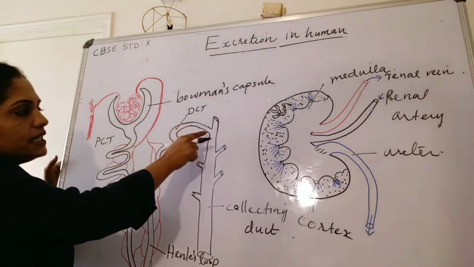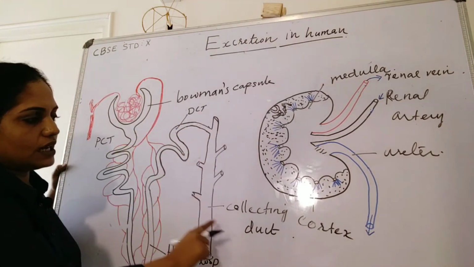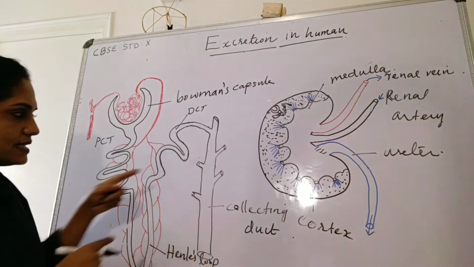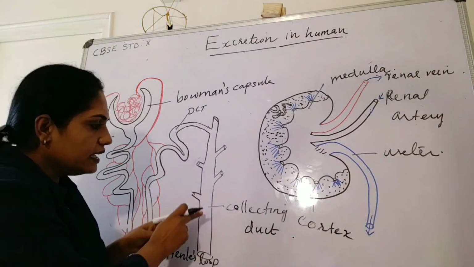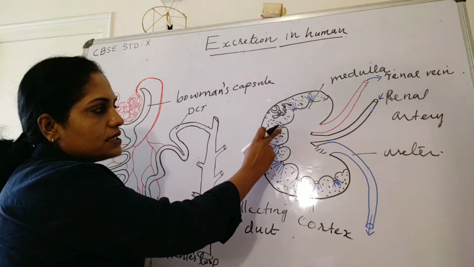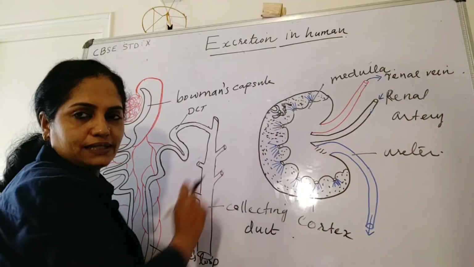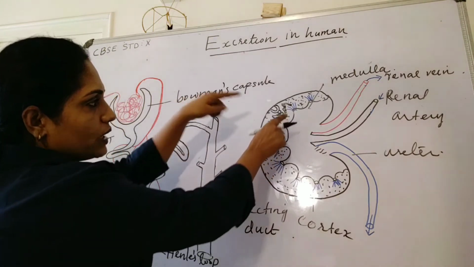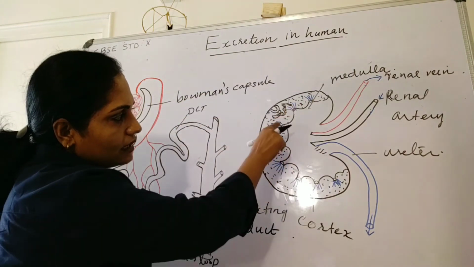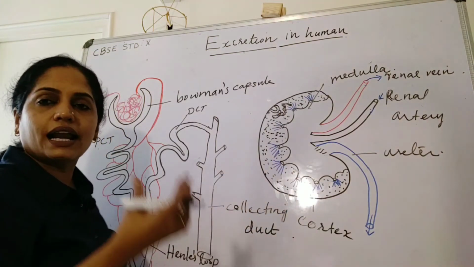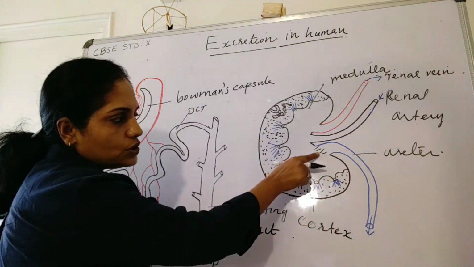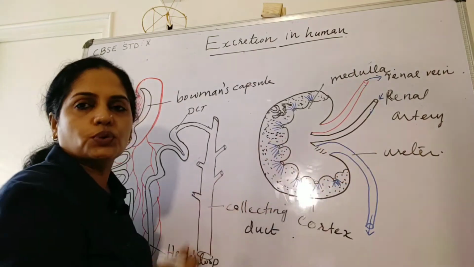Then the DCT opens into the collecting duct. You can see the ends of many DCTs here. Each collecting duct opens into the region of the pyramid. You can see the opening of many collecting ducts here. Many collecting ducts open into the anterior end of the ureter.